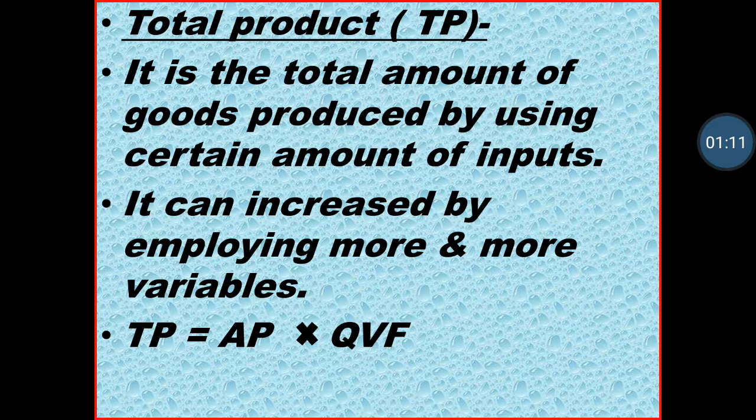Then the formula of total product is TP equals AP multiply QVF. TP means total product, AP means average product, the value of per product, and QVF means the quantity of variable factor. Quantity of variable factor means how many factors we use. For example, if AP is 10 and quantity of variable factor is 100, then our total product is 1000. So total product means total commodity produced by a firm after using some amount of inputs.